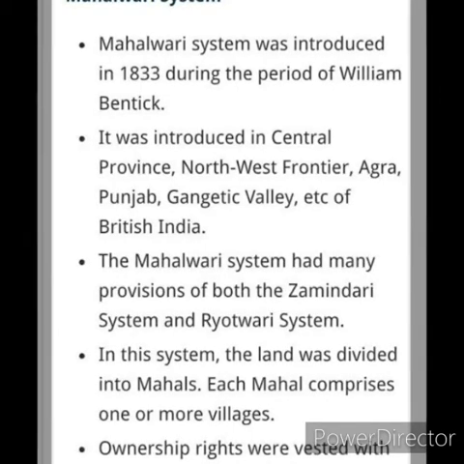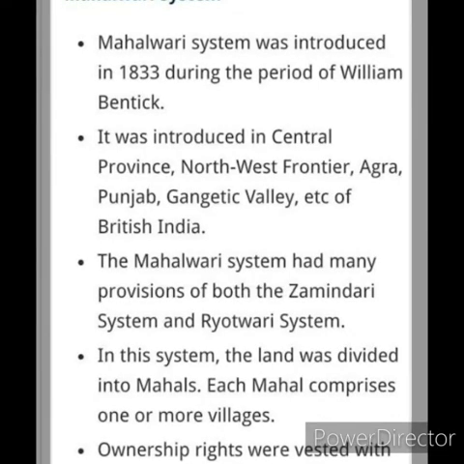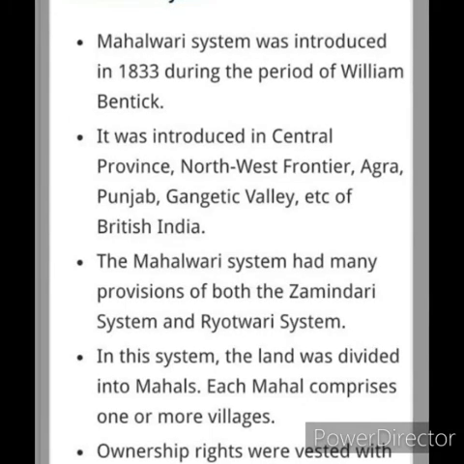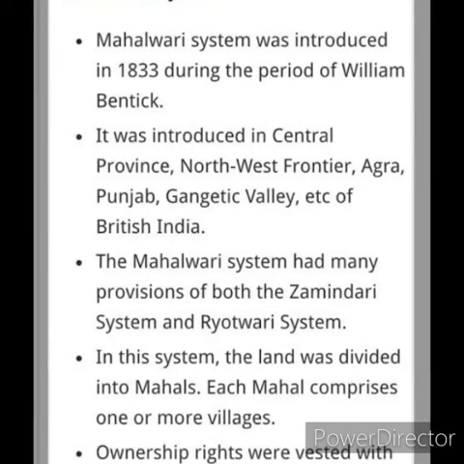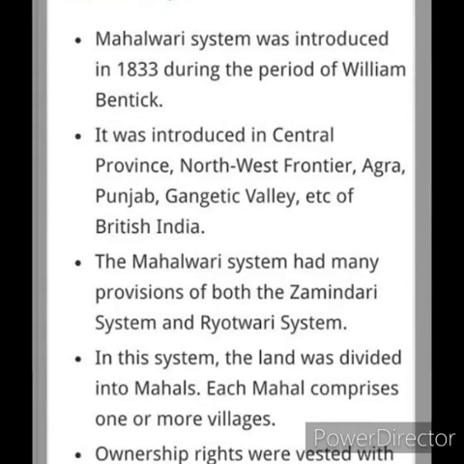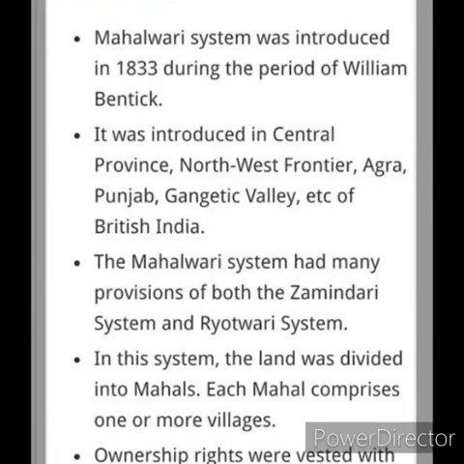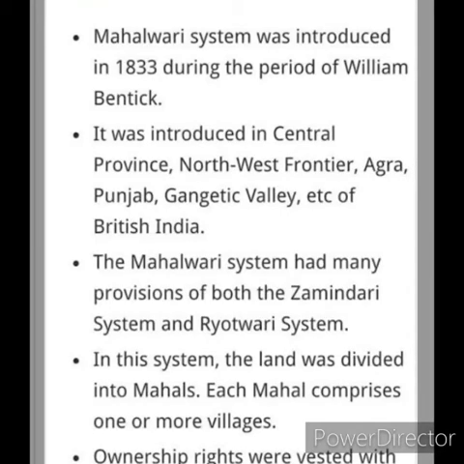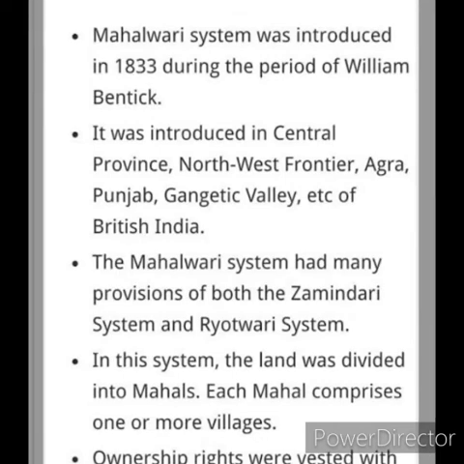What were the effects of the Mahalwari system? The Lambardar, that means the Jamindar, enjoyed privileges which were misused for their self-interest. They misused everything there. This system brought no benefit to the cultivators. It was a modified version of the Jamindari system, that is what I said. The permanent settlement system alone was modified and introduced as the Mahalwari system. Only the upper class people benefited from this system.